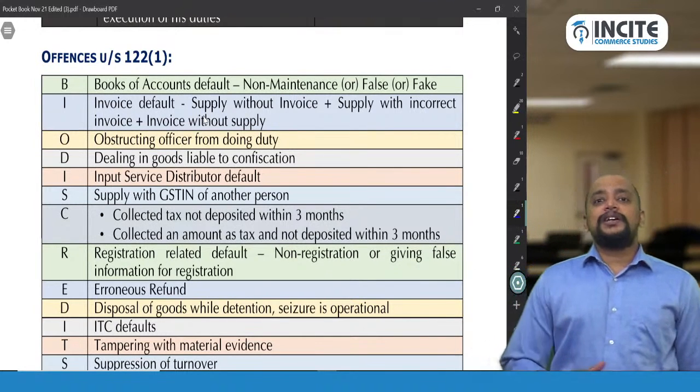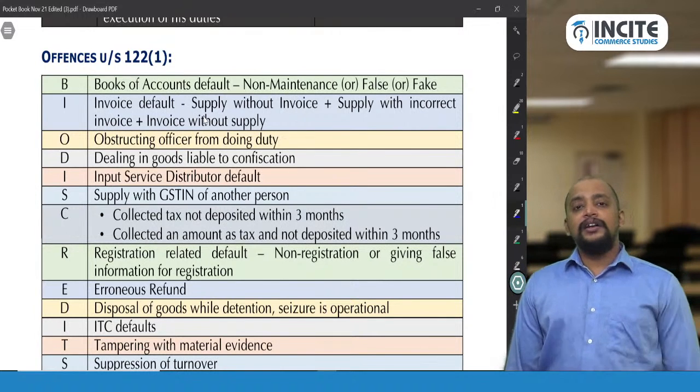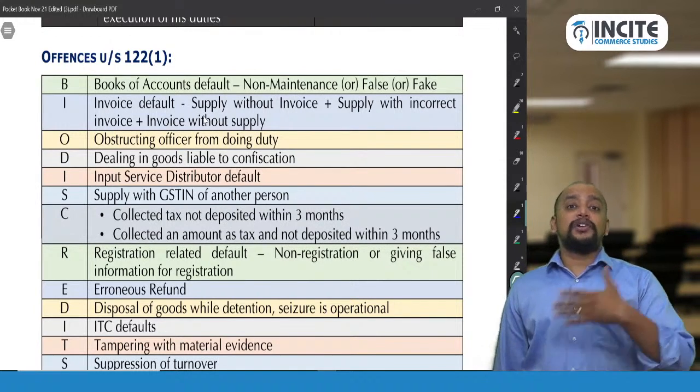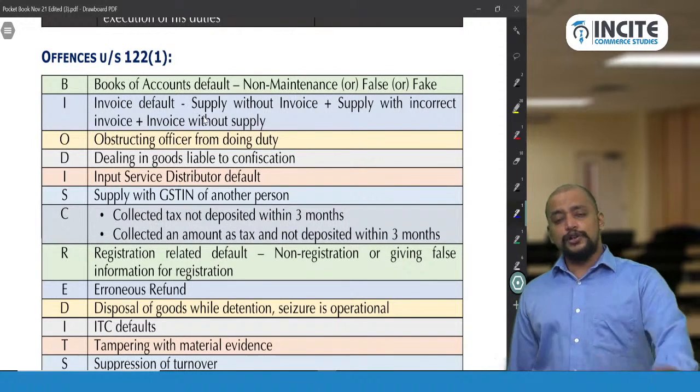And O, obstructing an officer from doing duty. One officer is coming for the search, you kicked him, and therefore that is known as obstructing an officer from doing duty. You are not allowing him to come and do the search. That is also an offense.